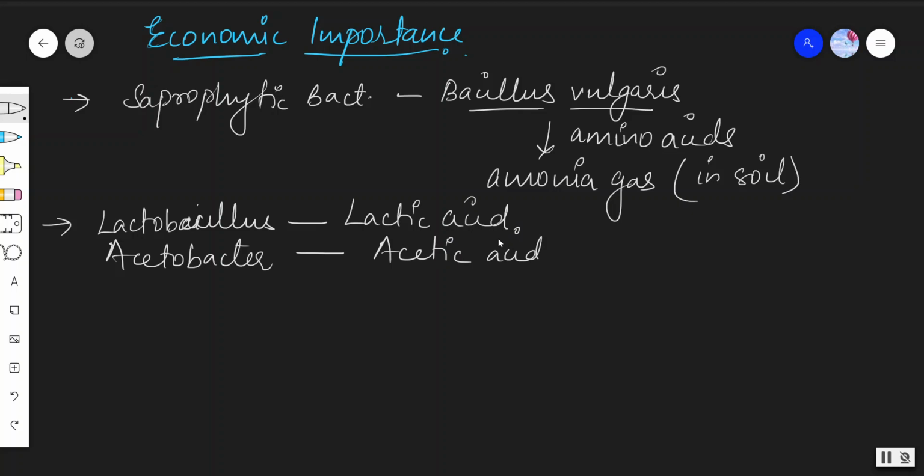Let me take some more examples, like Clostridium perfringens and Pseudomonas fluorescens.